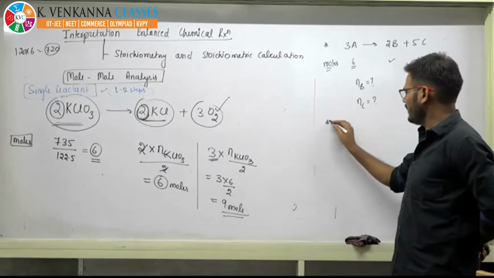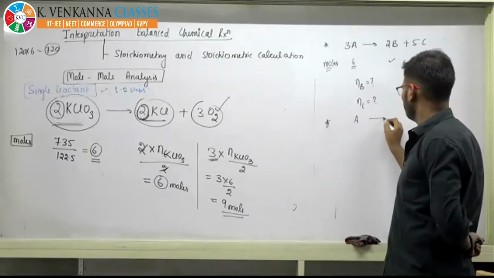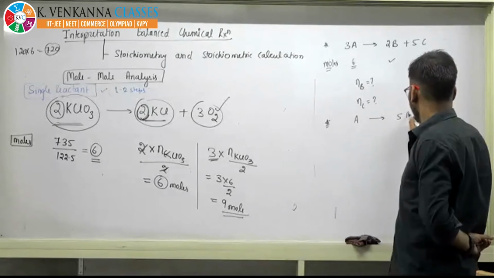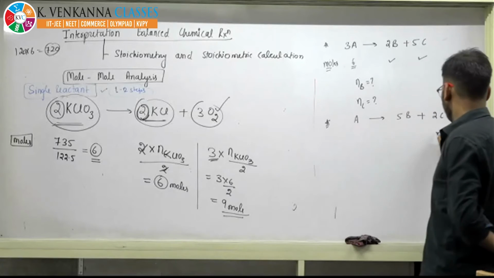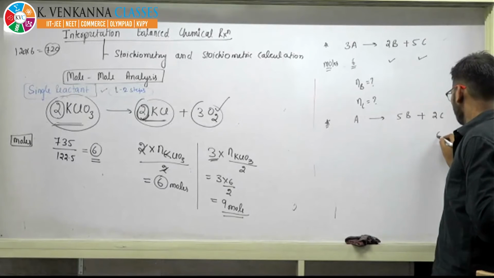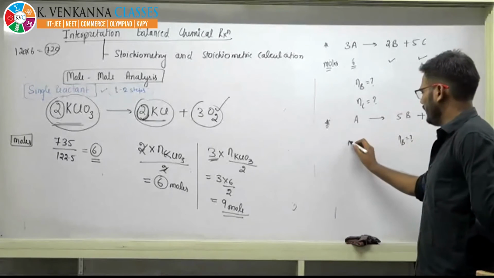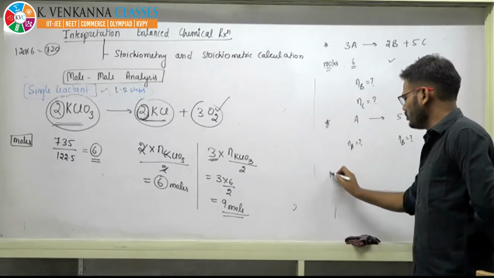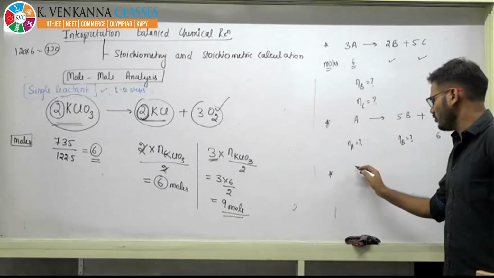On similar lines, I am giving you another problem. A gives 5B and 2C. The moles of C are given as 6. Calculate the moles of B and A. One of the most important questions. I want the answer from your side.